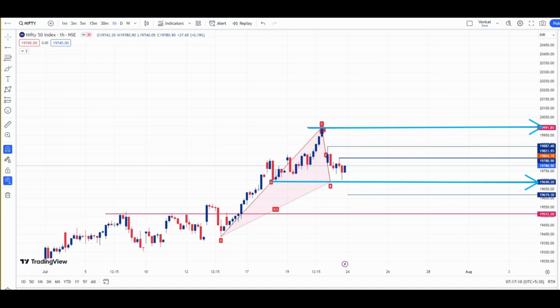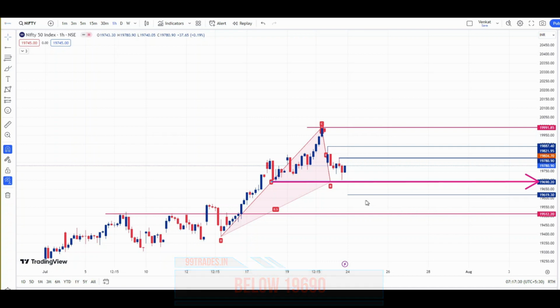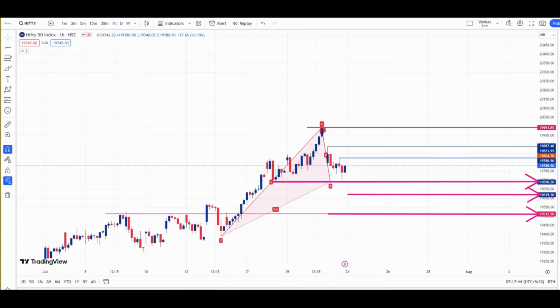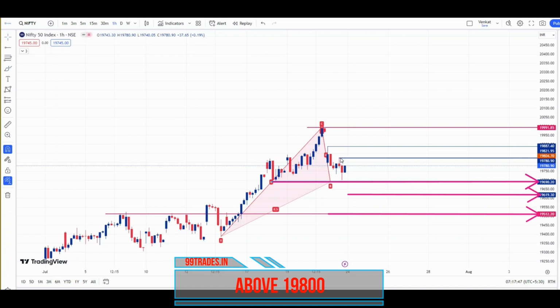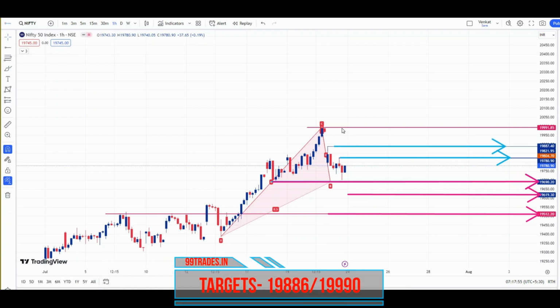So what are the important levels for the coming week? This level, 19,690. Then our downside targets for the next week or for Monday's trading session will be: the first target is 19,620, and the second target will be 19,500. These are the targets for Nifty on the downside. On Monday, if Nifty sustains above this level 19,800, then our first target will be 19,887 and the second target will be 19,990. These are the upside targets for Nifty for Monday's trading session.